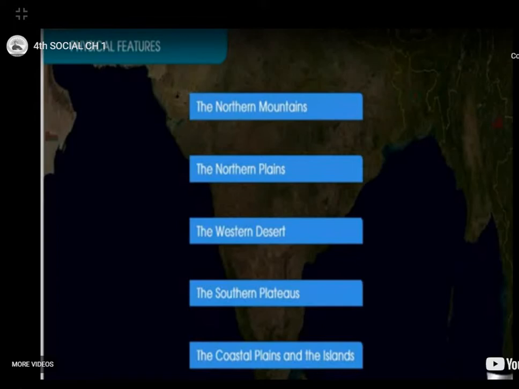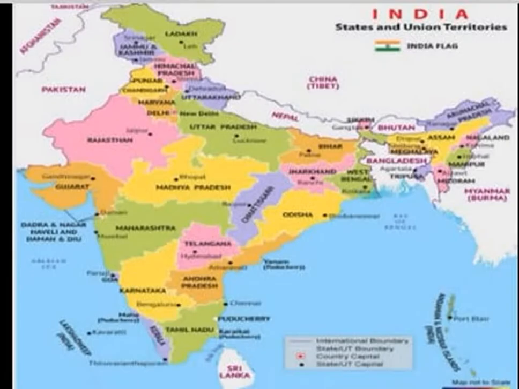India is divided into different physical regions based on landforms, climate and natural vegetation. Those are the northern mountains, the northern plains, the western desert, the southern plateaus, the coastal plains and the islands.